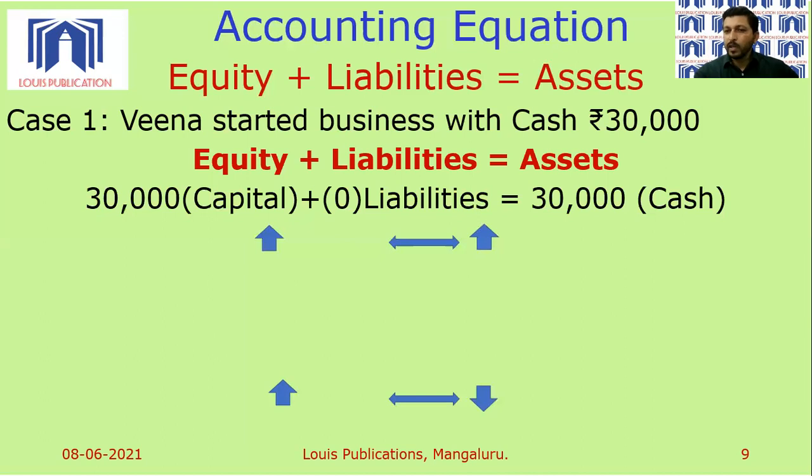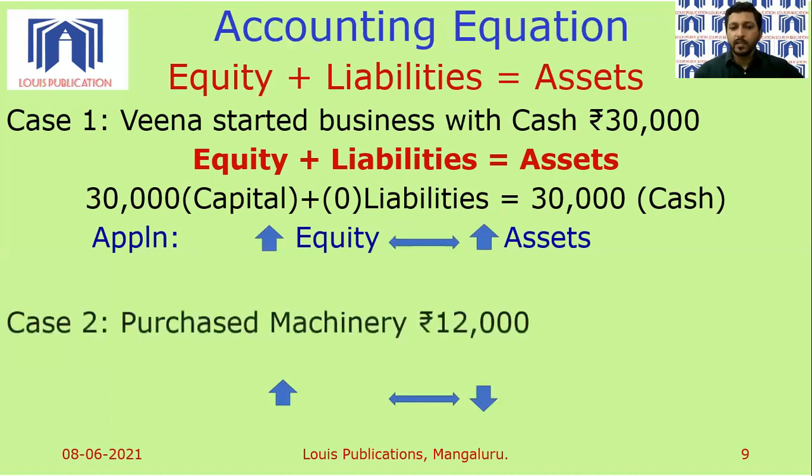When Veena brought in capital for her business, there was increase in equity. And increase in equity will result in increase in the value of an asset. So you can check over here, 30,000 capital increases, equity increases. And on the right hand side, you see asset value 30,000, cash balance also increases. And we will continue with the same numbers for all our upcoming cases.